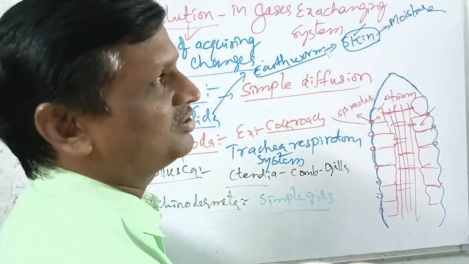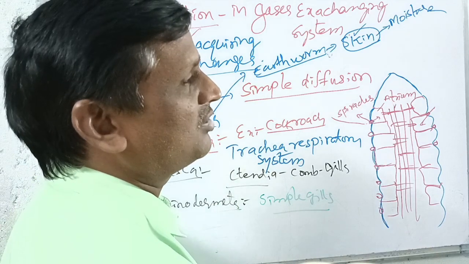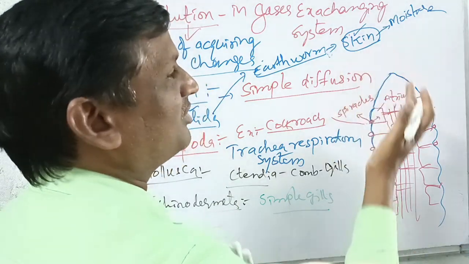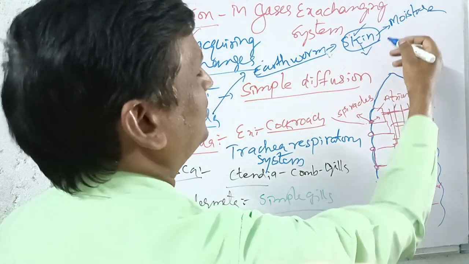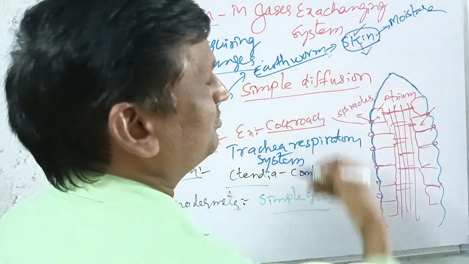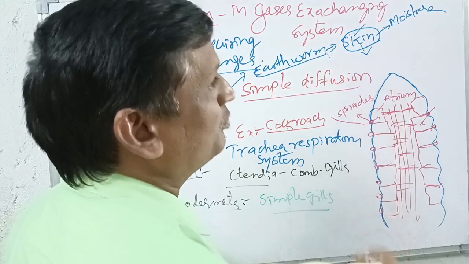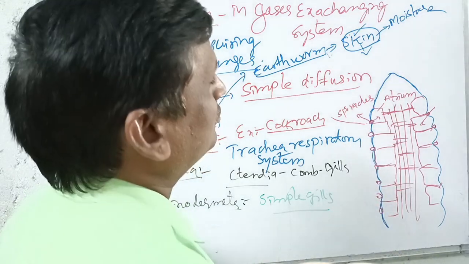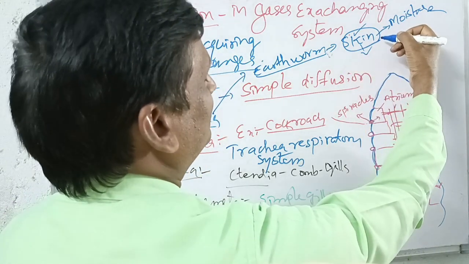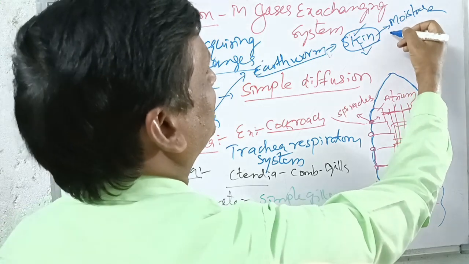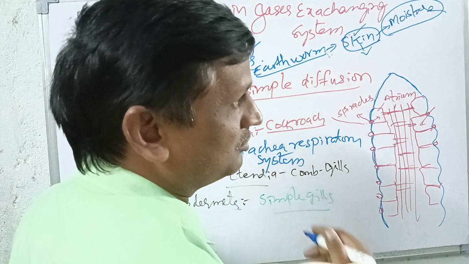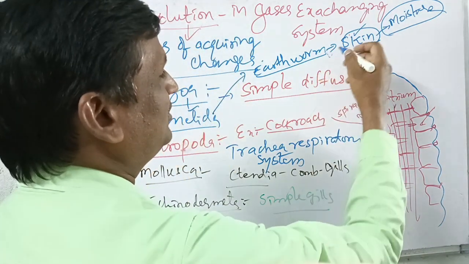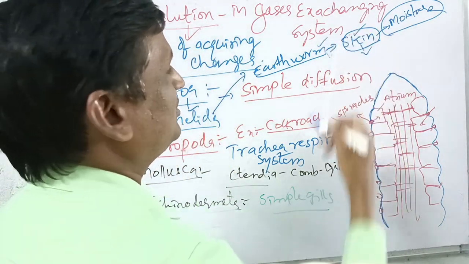The earthworm has an adaptation of making burrows in the soil and living there, free from adverse environmental conditions, to keep the skin moist so that respiration can take place easily. For skin respiration, the skin should always be moist. So like this, skin respiration takes place in the earthworm.